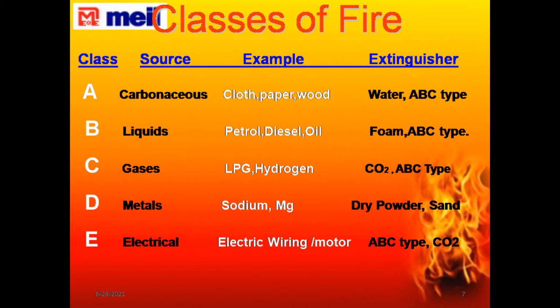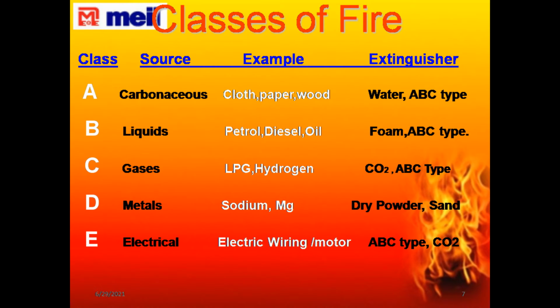And metal fire. In our surroundings in daily life there is usually no metal fire, but in some cases we can find it, that is the fire in sodium and magnesium. Except for these four categories, there is another type of fire known as electrical fire, that is E-class fire. Now the methods for extinguishing A class, B class, C class, D class and E-class fires.